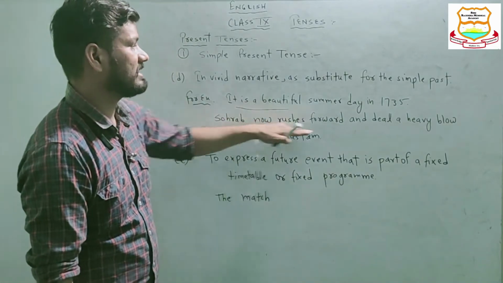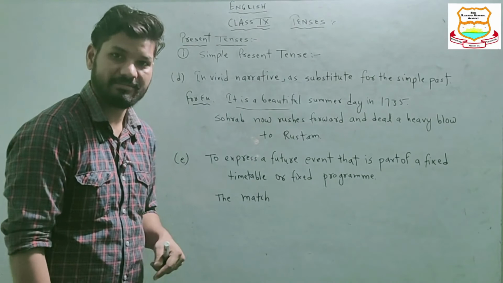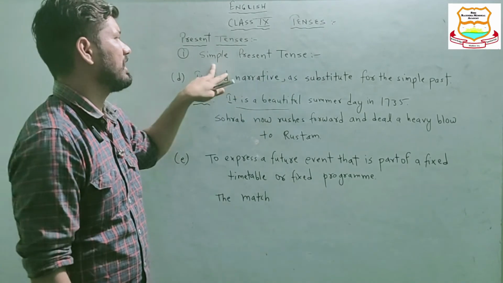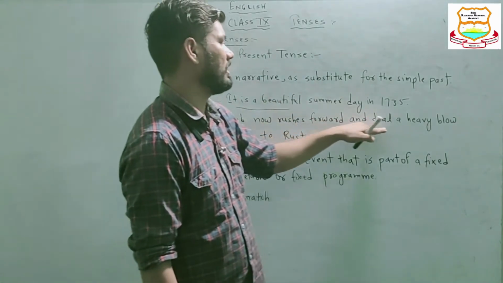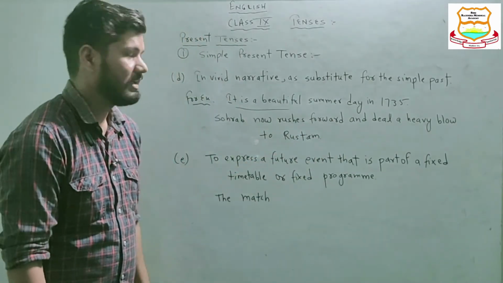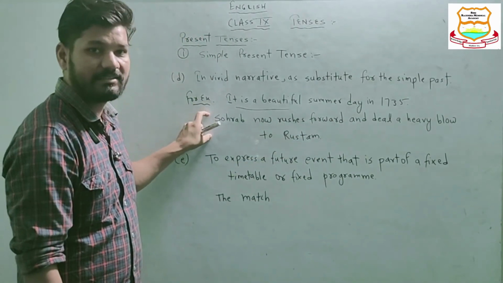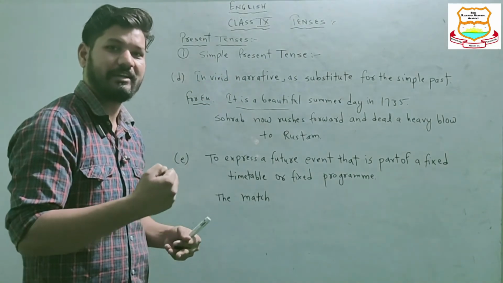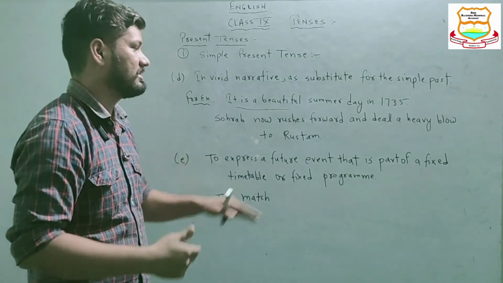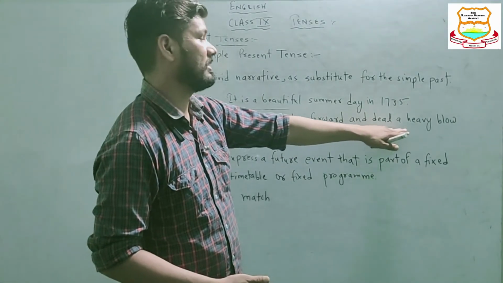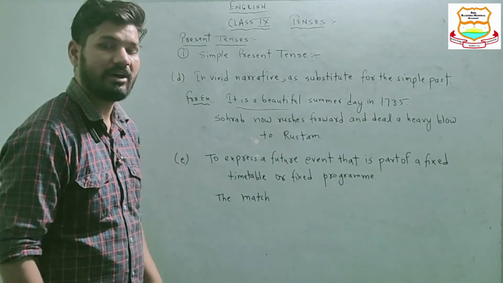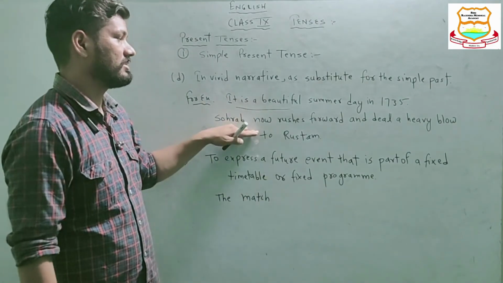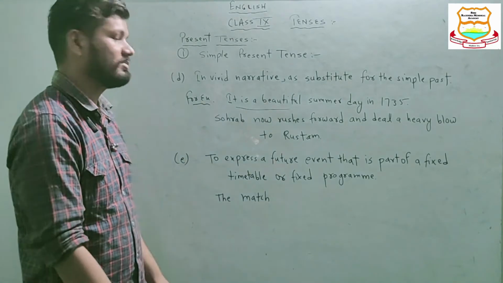So this event of the simple past is substituted by simple present tense as "Sorab now rushes forward and deals a heavy blow to Rustam." Now this sentence is in simple present tense, but it talks about an event which had happened in the past. Now you will be more acquainted with these terms, how sense and tense work, which we are talking about.